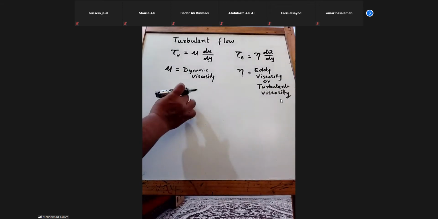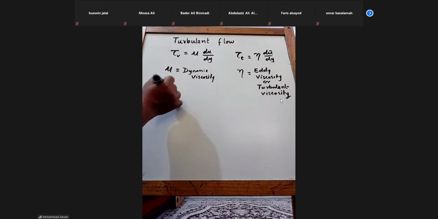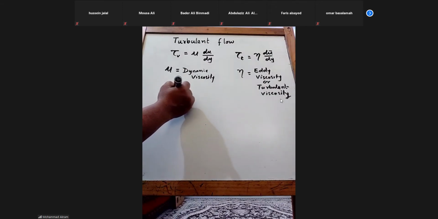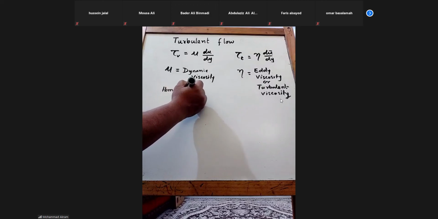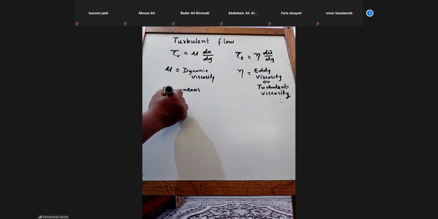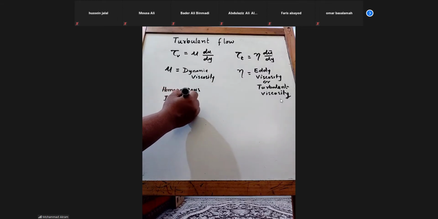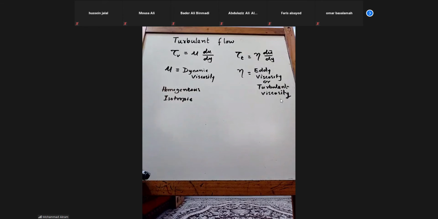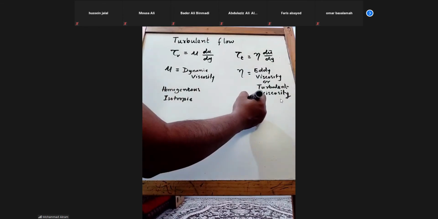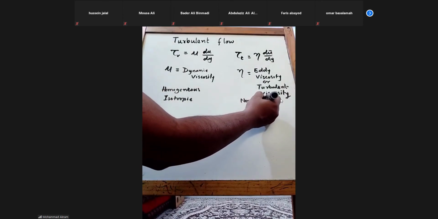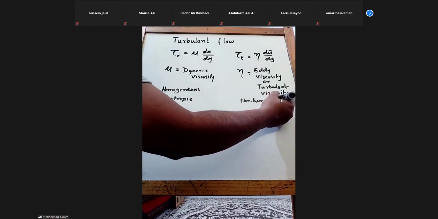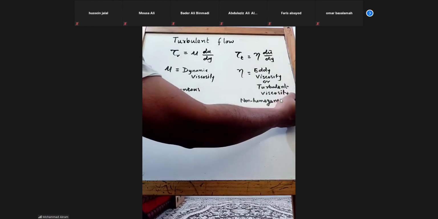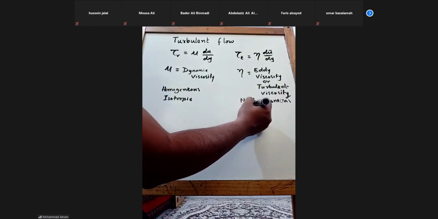This dynamic viscosity is homogeneous as well as isotropic. This is non-homogeneous but isotropic.